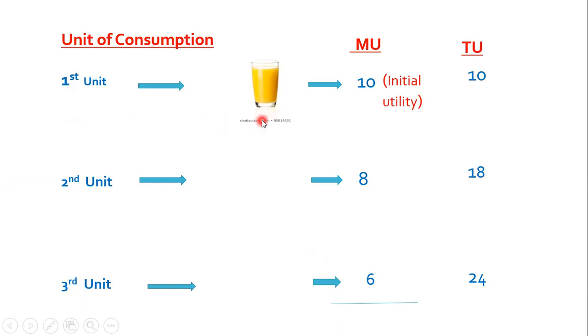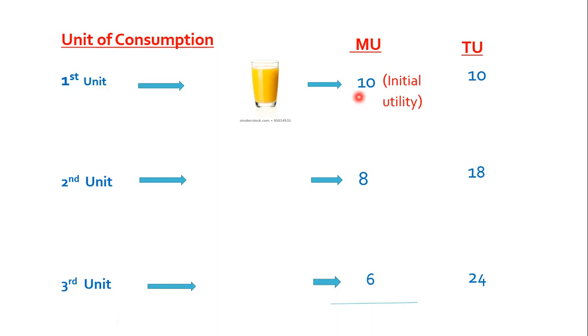Here, a consumer is consuming the first unit of the product, means the first glass of juice. When the consumer consumes one glass of juice, then he gets marginal utility, that means the utility a person gets from each product is marginal utility. So he gets 10 util.